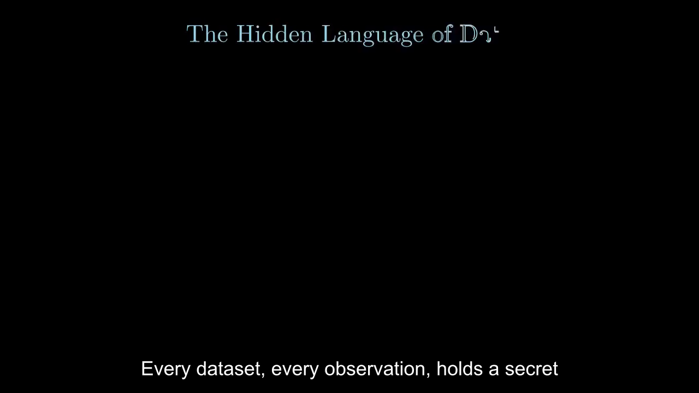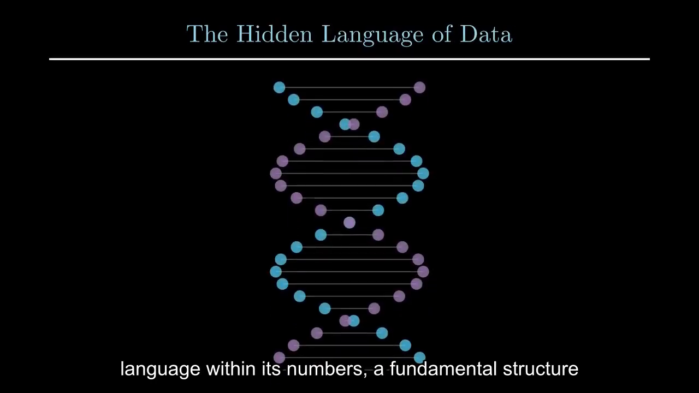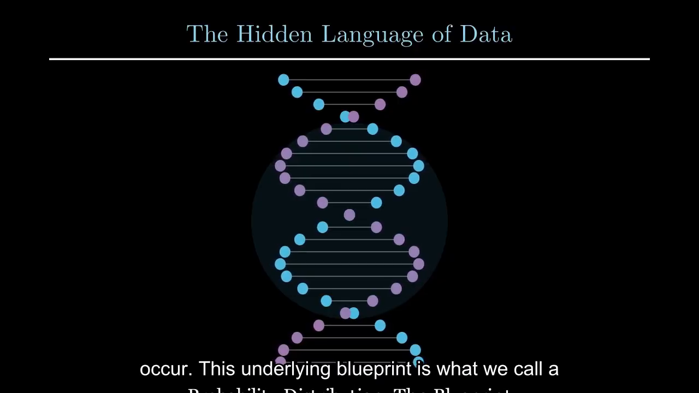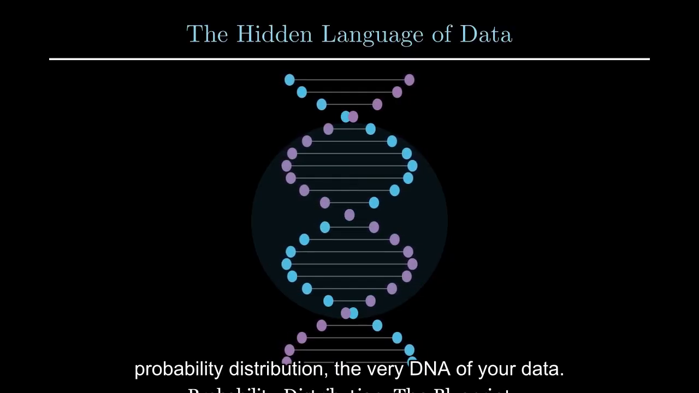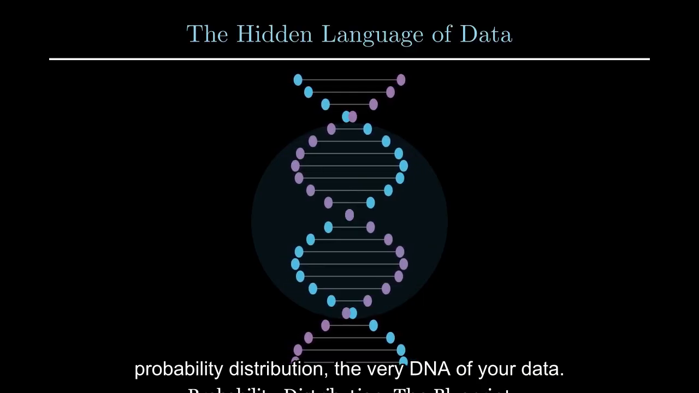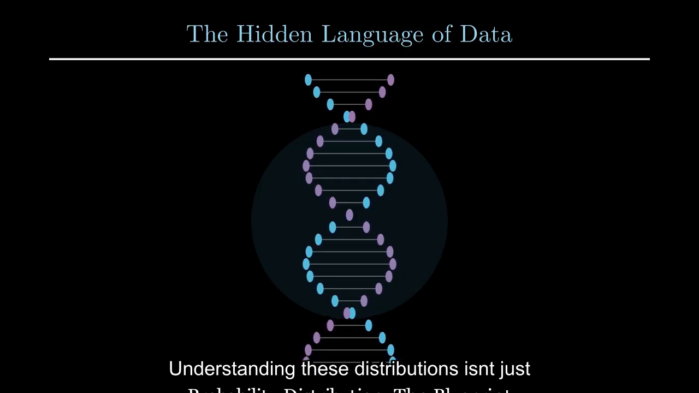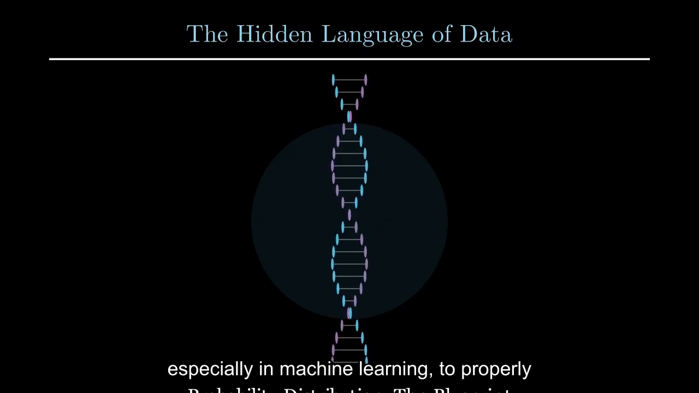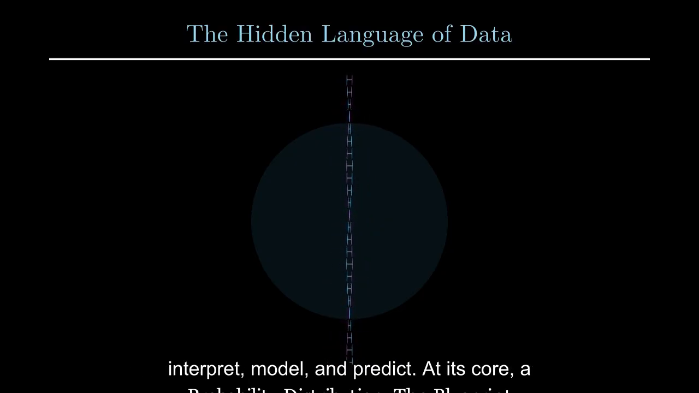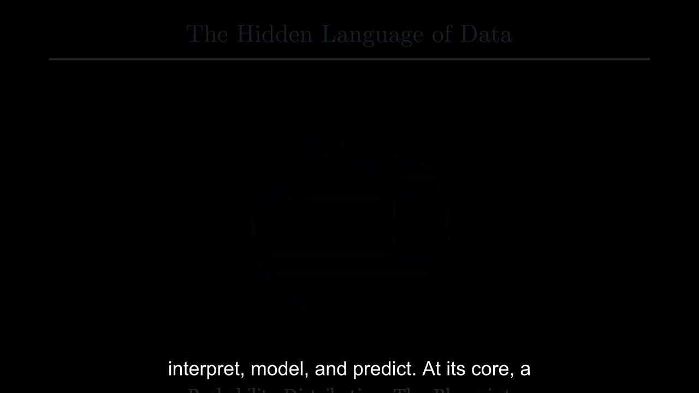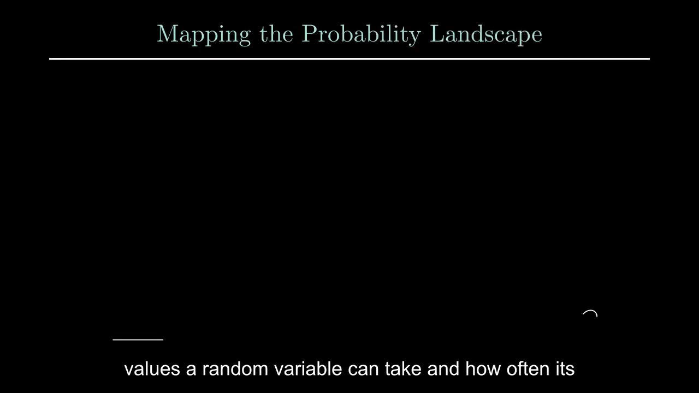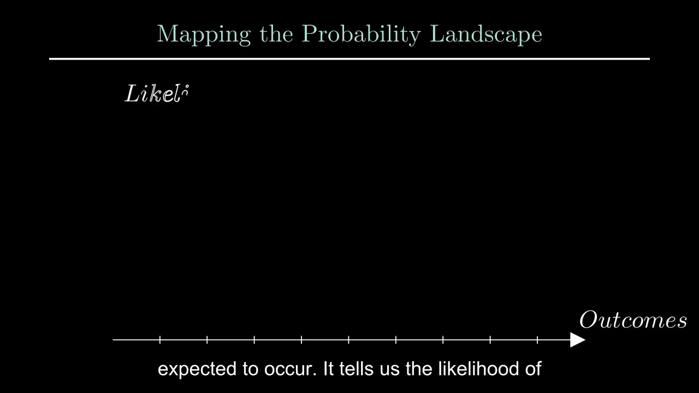Every dataset, every observation, holds a secret language within its numbers, a fundamental structure that dictates how likely certain events are to occur. This underlying blueprint is what we call a probability distribution, the very DNA of your data. Understanding these distributions isn't just academic, it's crucial for anyone working with data, especially in machine learning, to properly interpret, model, and predict. At its core, a probability distribution describes all the possible values a random variable can take and how often it's expected to occur.